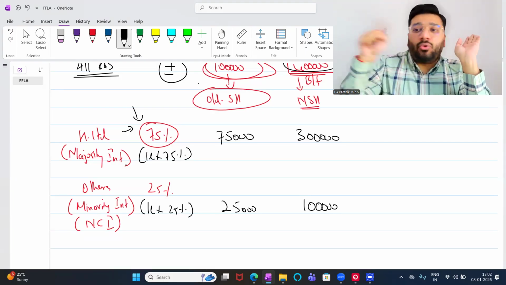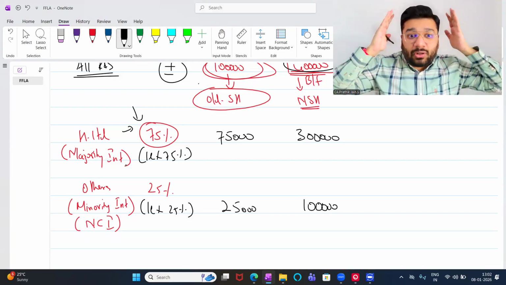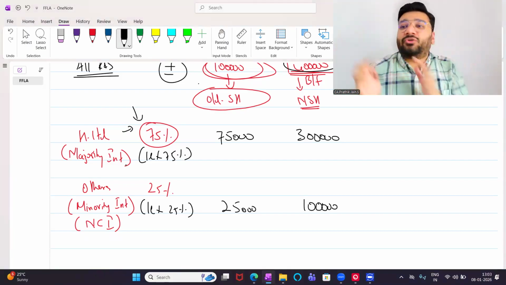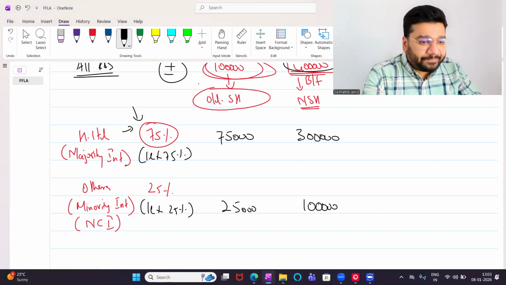But my focus is not going to that. My focus is to put the concept, before the concept, put the format in your head, that how the AOP needs to be prepared. Are we clear or not clear?